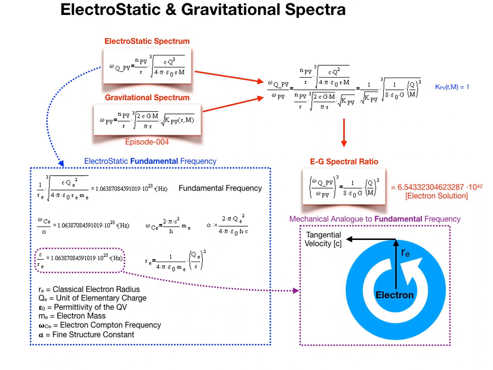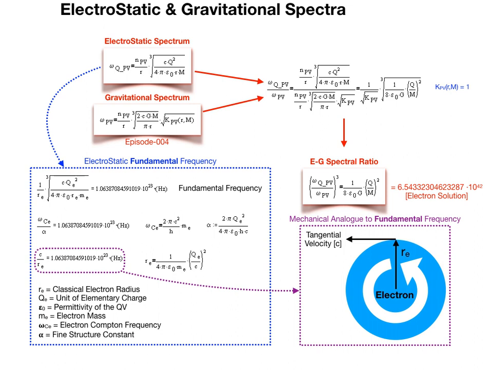Hence, we have shown that the many magnitudes of separation arises from the cubic frequency ratio between the electrostatic and gravitational spectra. It is important to remember that on the previous slide, we utilized Einstein's equivalence principle to relate electrostatic acceleration to gravitational acceleration, by utilizing the quantum vacuum as the common integration layer between them.